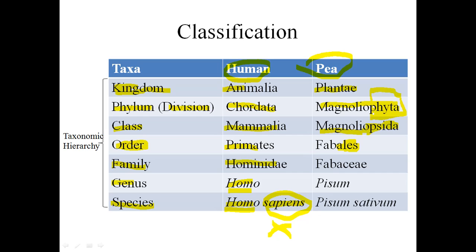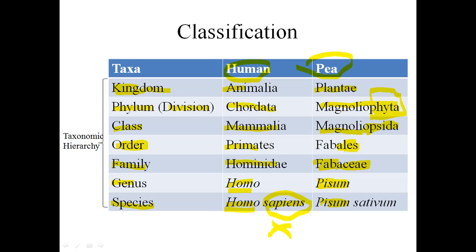in the hierarchy. And "aceae" at the end of any term, if "aceae" is written, it will be considered a family name. So for P, the family name is Fabaceae, and inside this Fabaceae family, the genus can be written in a variable pattern. There is no specific pattern, and species also.